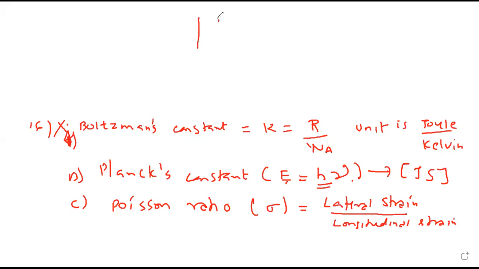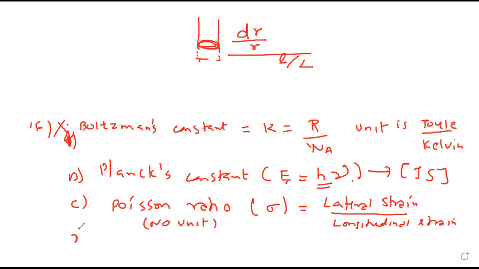When you pull a wire, its length increases and its radius slightly decreases. The ratio of change in radius to radius is lateral strain, and the ratio of change in length to original length is longitudinal strain. Because it is a ratio of the same kind, it has no unit and no dimension.